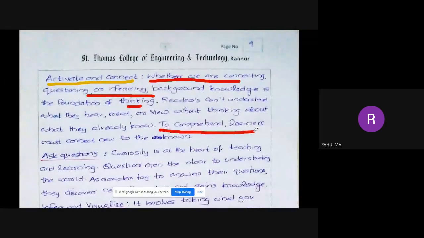To understand, learners must connect new to the known. Okay, learners should connect new to the known.